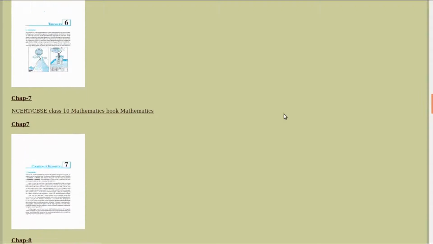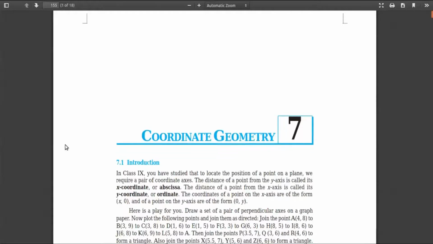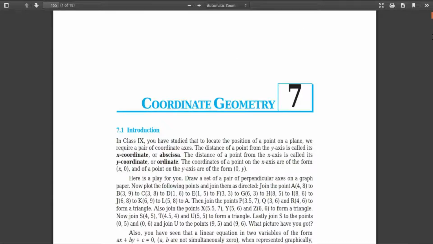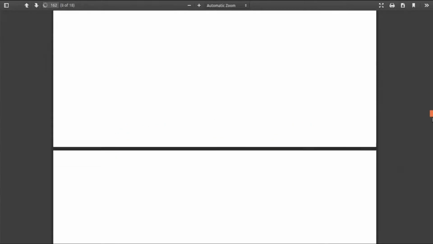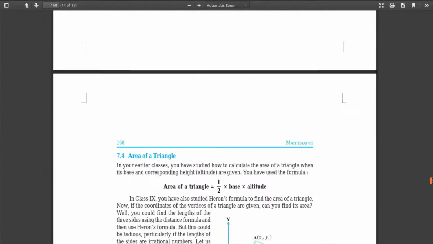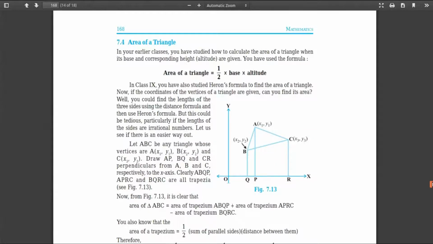After triangles we have coordinate geometry. So from coordinate geometry, let's see, here is coordinate geometry. See here, coordinate geometry, area of a triangle, that is page number 168 to 170. Here is 168, right? Area of a triangle, this one is removed.